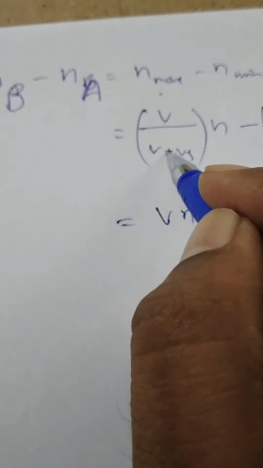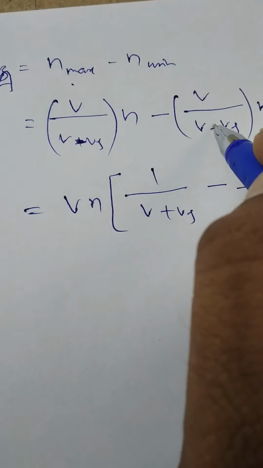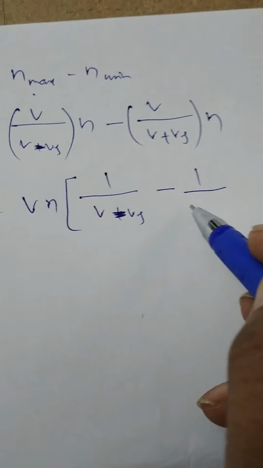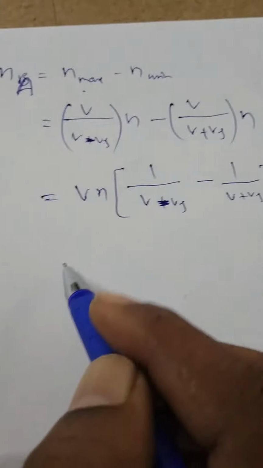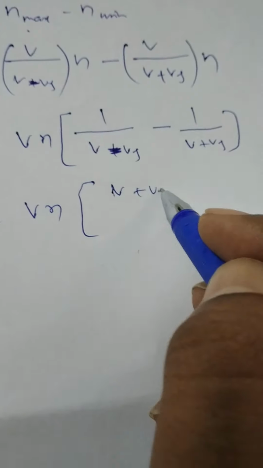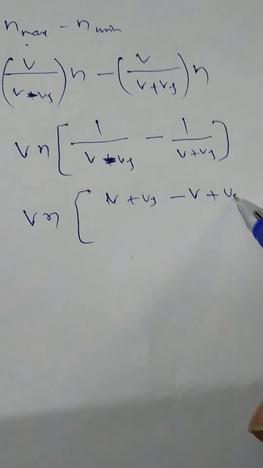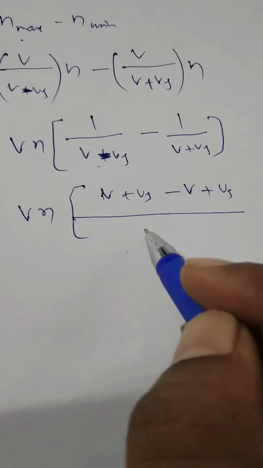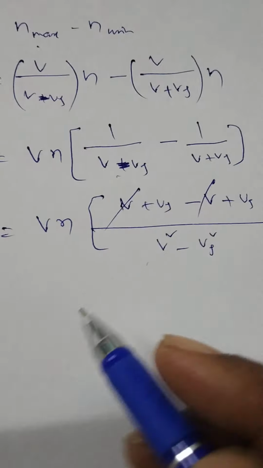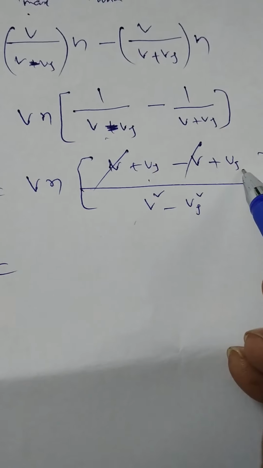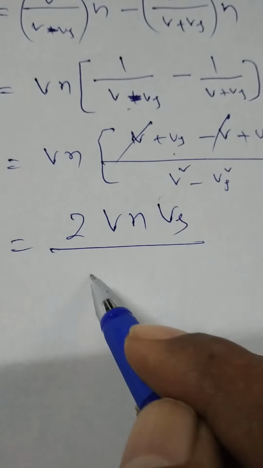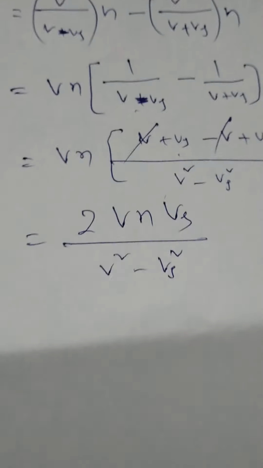At B it is V minus Vs and this is at V plus Vs. So here, 1 by (V minus Vs) minus 1 by (V plus Vs), that is equal to V into N into the LCM: (V plus Vs) minus (V minus Vs) by (V plus Vs) into (V minus Vs), which is V square minus Vs square. V and V cancel, and Vs plus Vs is equal to 2Vs. So it is 2VN into Vs by (V square minus Vs square).